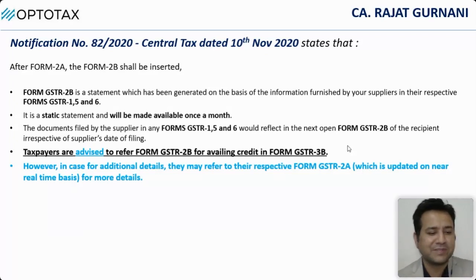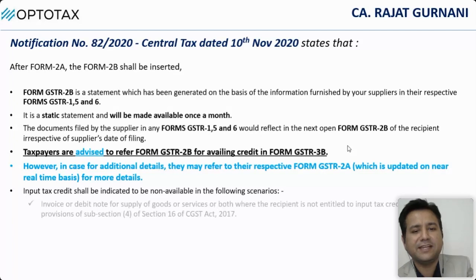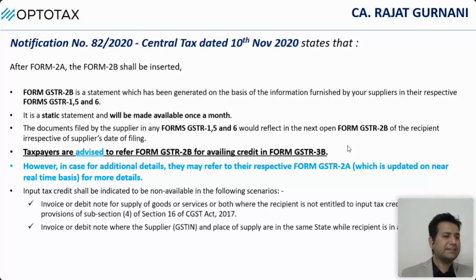I assure you. Next, input tax credit shall be indicated to be non-available. Now, somebody said it will show me eligible credit, eligible ITC, in GSTR 2B. No, sir. GSTR 2B caters only to the following scenarios. Invoice or debit note or both where the recipient is not entitled to input tax credit as per the provision of section 16 subsection 4. Invoice or debit note where the supplier GSTN and place of supply are in the same state. Only two things it caters.